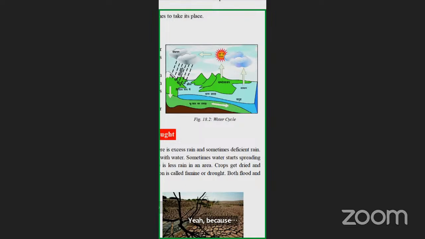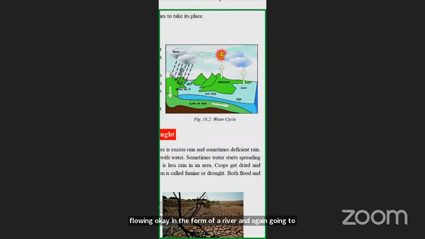So the water rising up in the form of vapor collects together to become a cloud. Then the cloud, when it becomes heavy, pours in the form of rain. Then that water is again coming down, flowing in the form of a river and again joins the ocean.